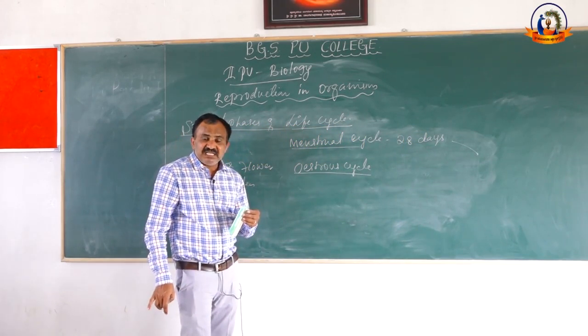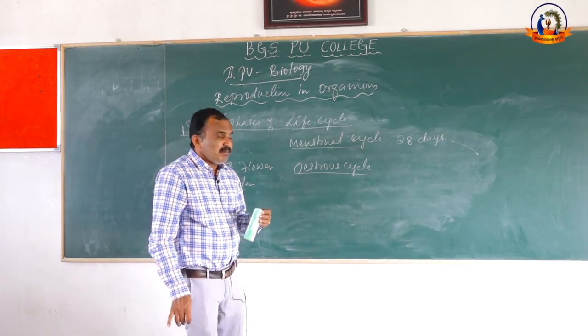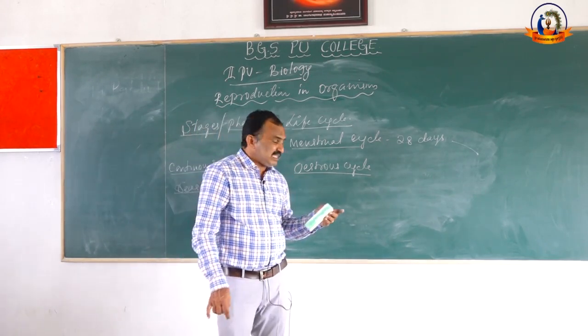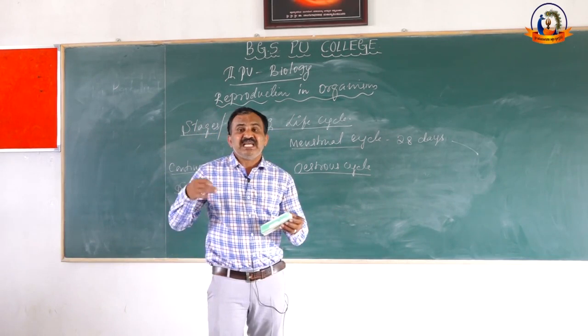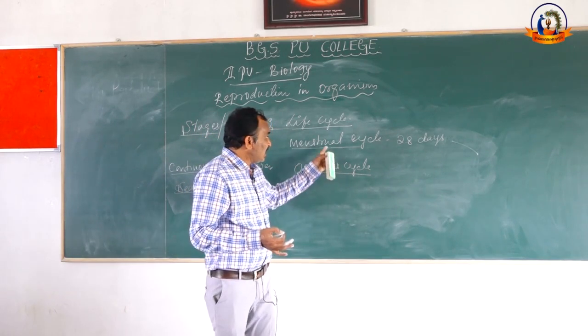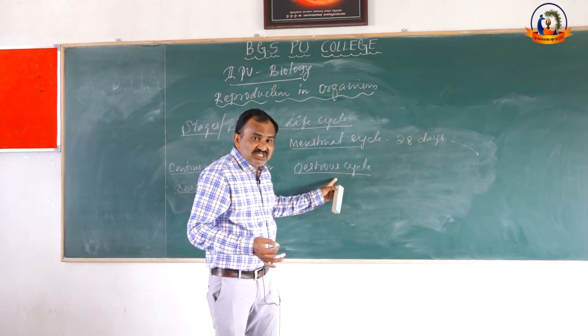What is the estrus cycle? The estrus cycle is also a cyclic event, which may take place once in 3 months, once in 6 months, once in a year. Clear? Got the difference between the menstrual cycle and the estrus cycle?